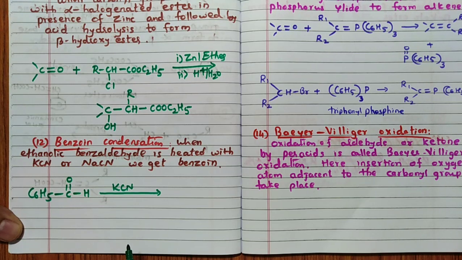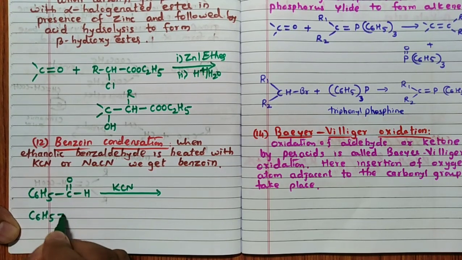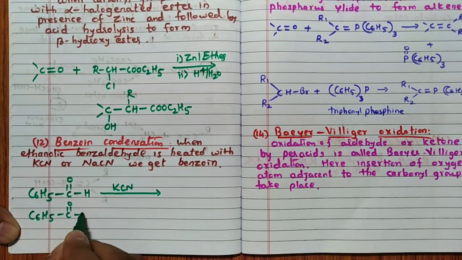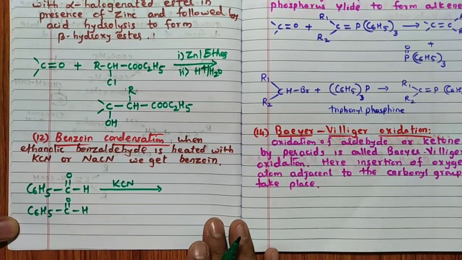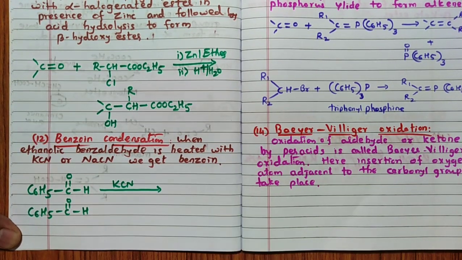In this particular case I want two molecules, so I will write the second molecule also, C6H5C double bond OH.